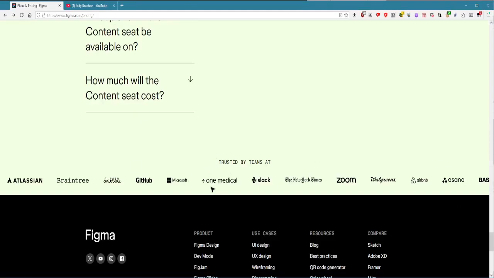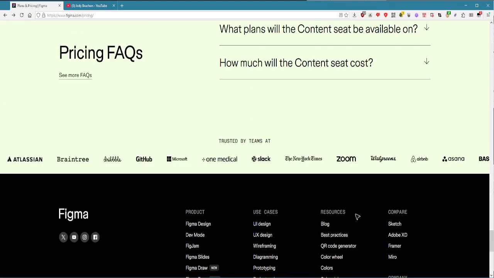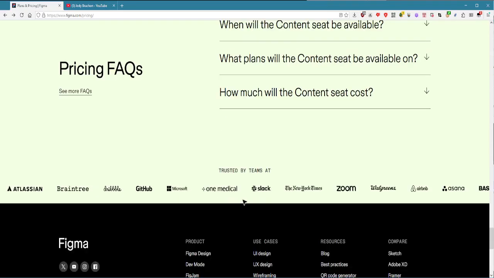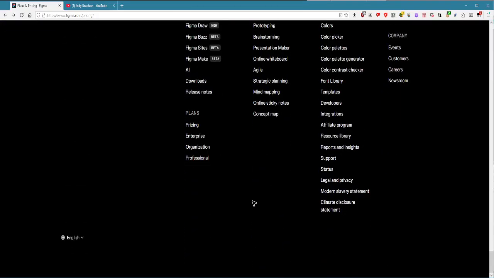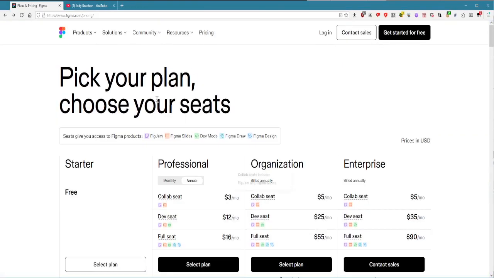Oh, look at this. Trusted by teams at. And it's cut off. Something tells me that's not my fault, but I'll reload it just to see if I wrecked it. Nope, it's cut off. Look, it's cut off. I thought that might be BASF. So what the fuck? I don't get it, man. You're supposed to be a user interface company and your website is dog shit.